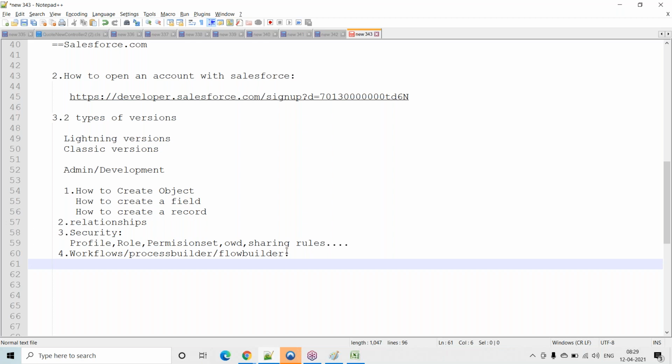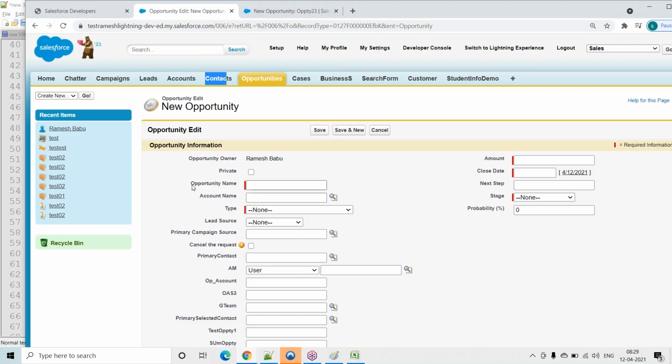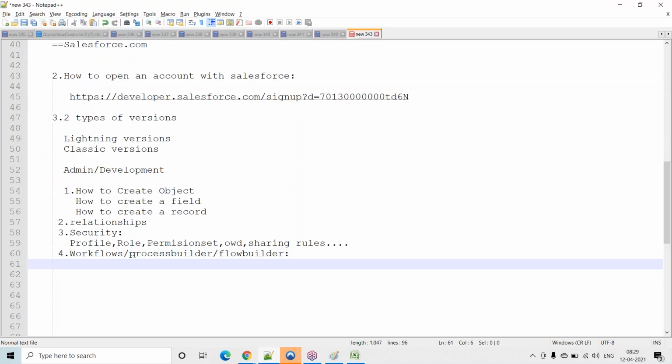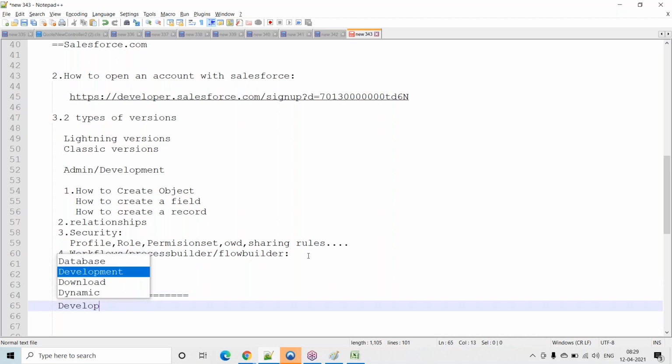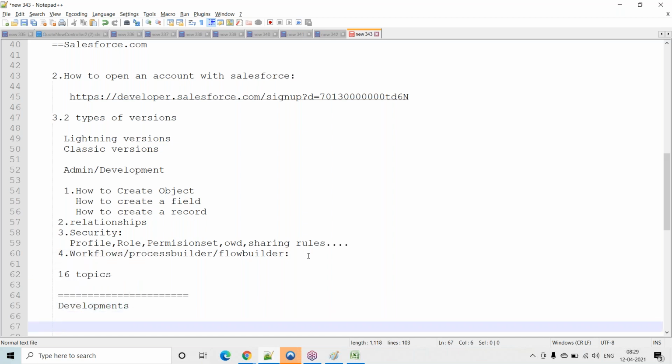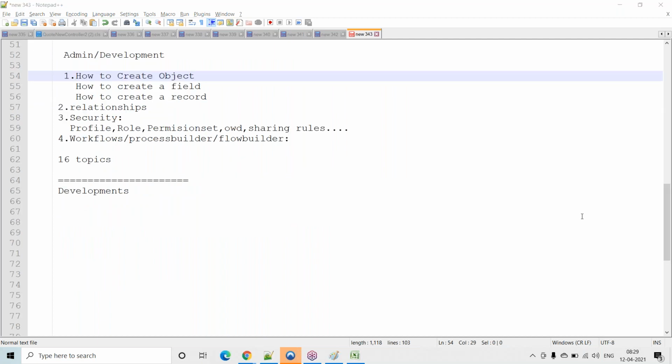The same thing here: a user is creating a record or updating a record. Suppose the user is creating this record, and I want to send email notifications. Here we will send an email notification by using workflows, process builder, and flow builders. So like that in Salesforce admin, we have 16 topics. Once these 16 topics are completed, we will go with the development part. We will discuss both the classic version and lightning version, and in the development part, we will also discuss integration. So this is for our demo session.